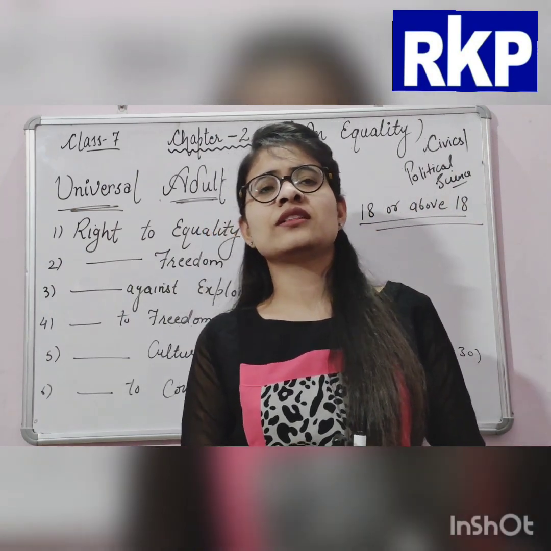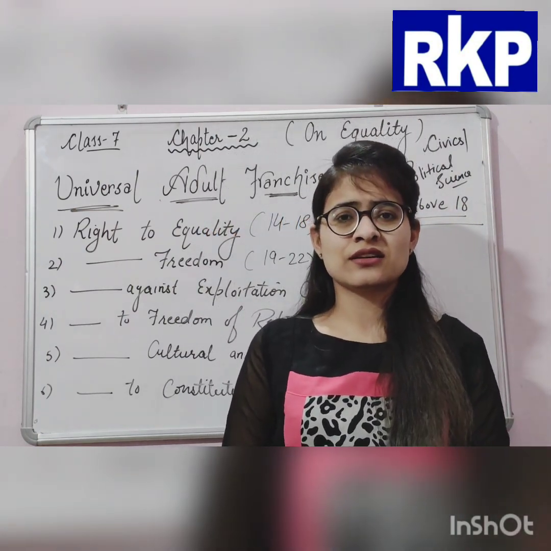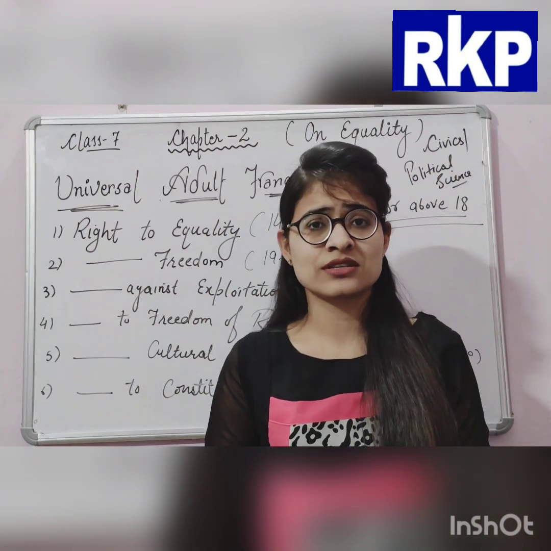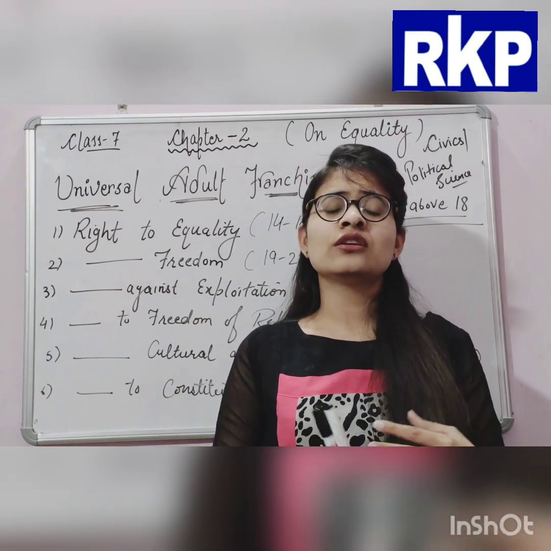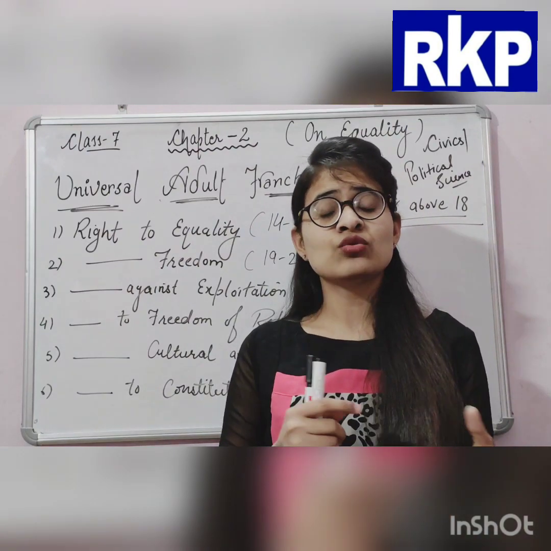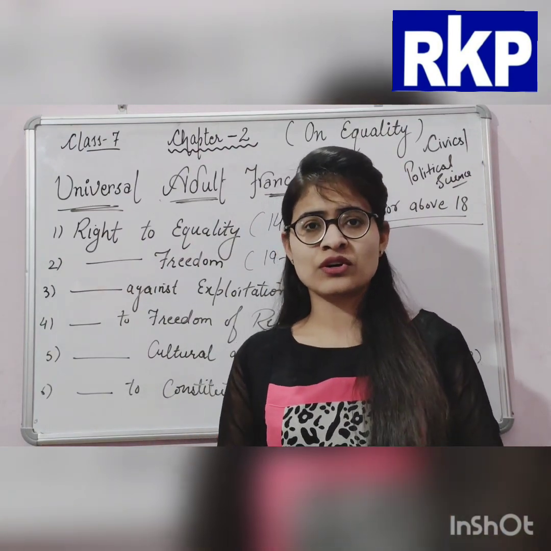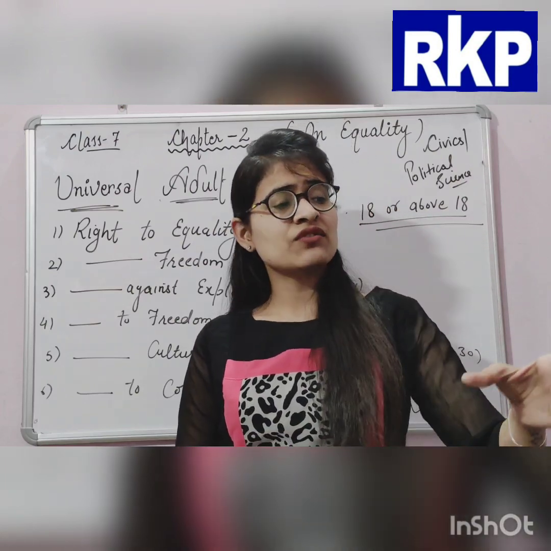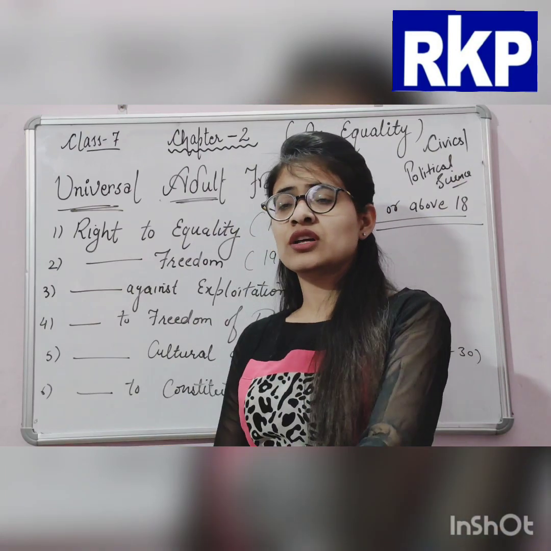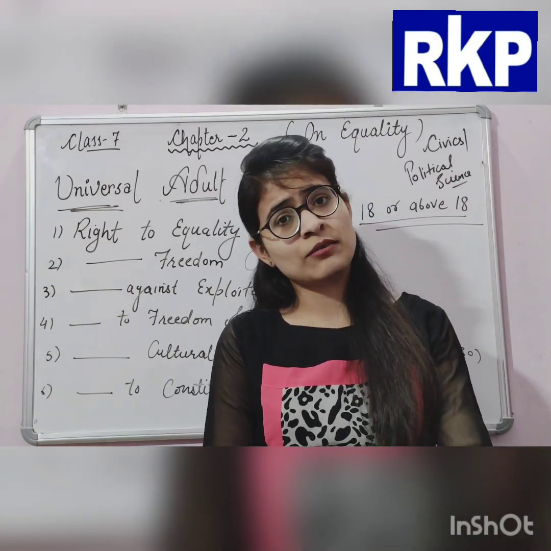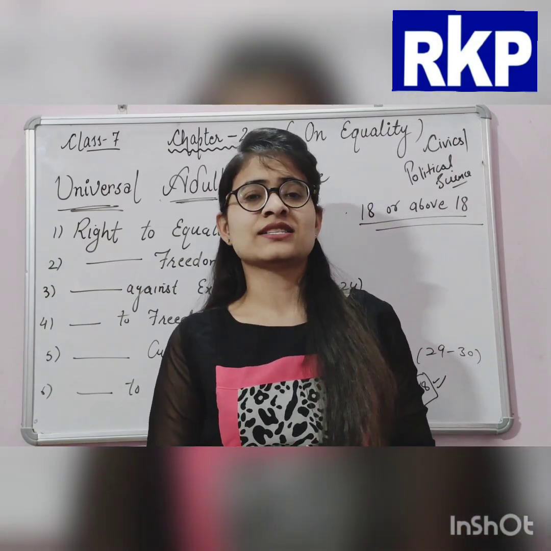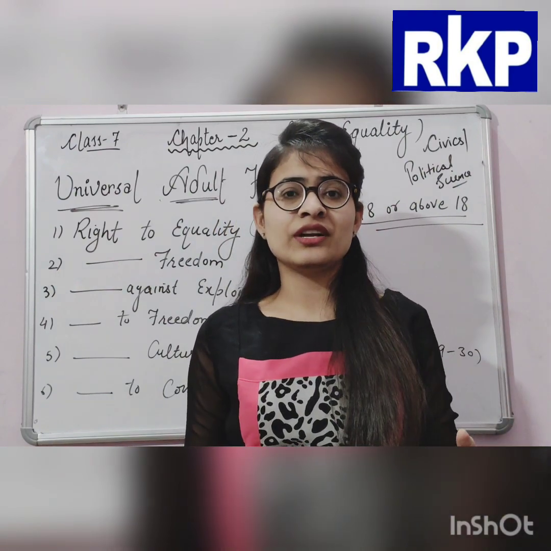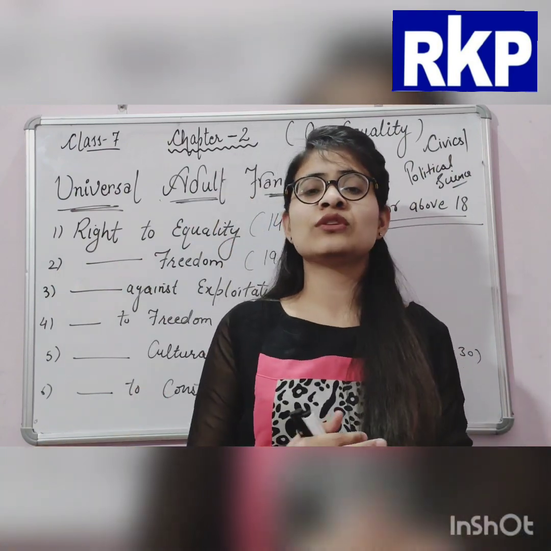Once she was in the voting line, and she saw that her employers, in whose house she works and gets her employment, were standing in the same line. Then she thought that yes, at least at a particular level, at a particular stage,